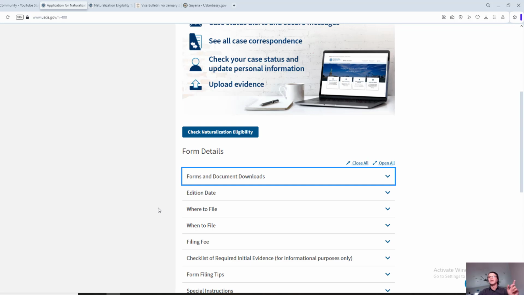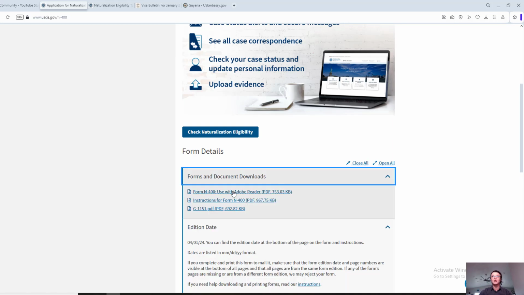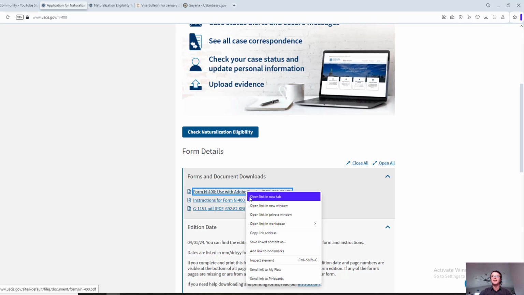All right, another thing that I wanted to mention is make sure to check the edition date if you are filing it by mail. If you're doing it online, you don't have to worry about it because you're going to get the most updated stuff anyway. But if you're doing it by mail, make sure to check that in your application, and I'm going to open it now, the form N-400.